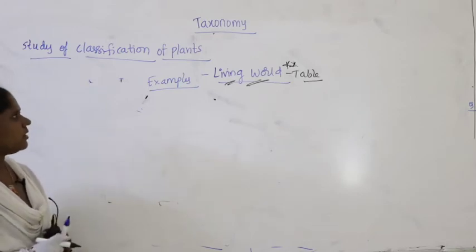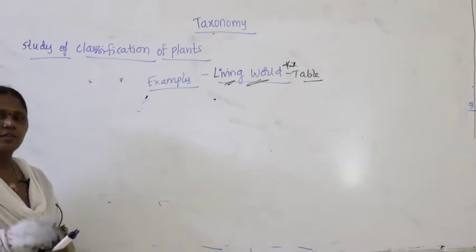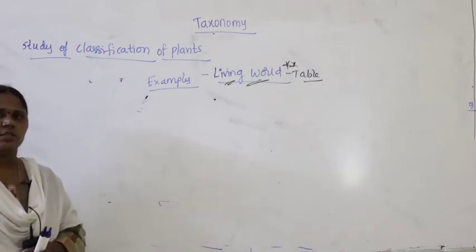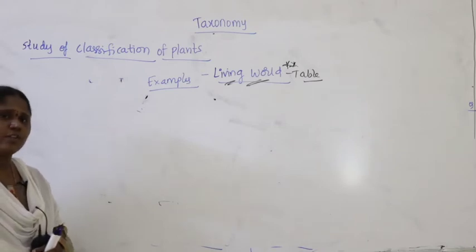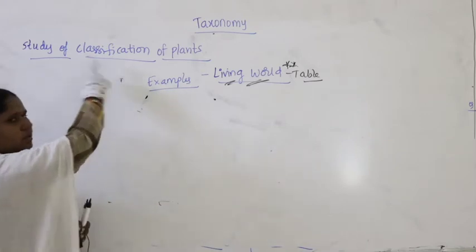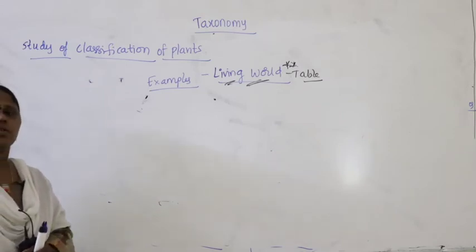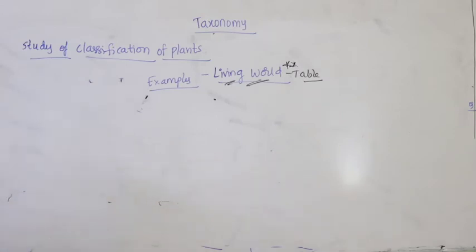In that you have written species, genus, family, order, class, division, kingdom. That itself is called classification. So when you study the classification of plants, that branch is called taxonomy.